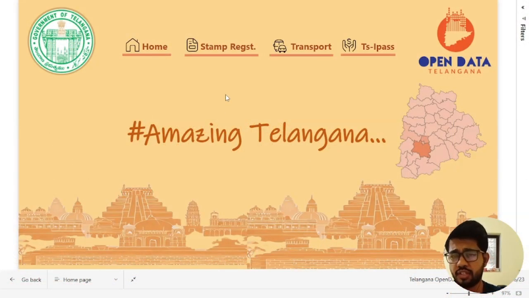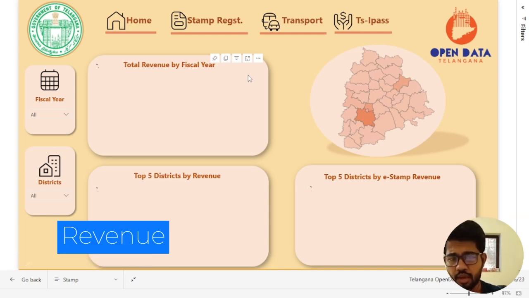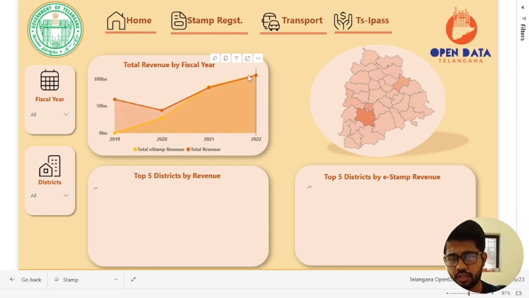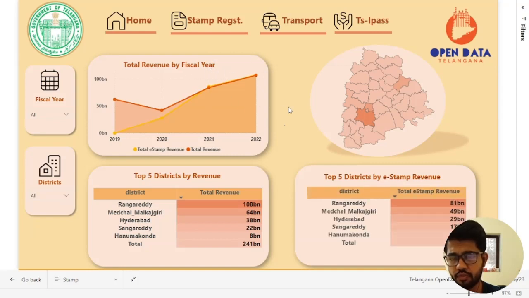This report has 3 pages. First is the stamp registration, in which we have the data related to revenue generated by stamp registration and e-stamp registration. We can see here we have total revenue by fiscal year, then top 5 districts by revenue, top 5 districts by e-stamp revenue as well.